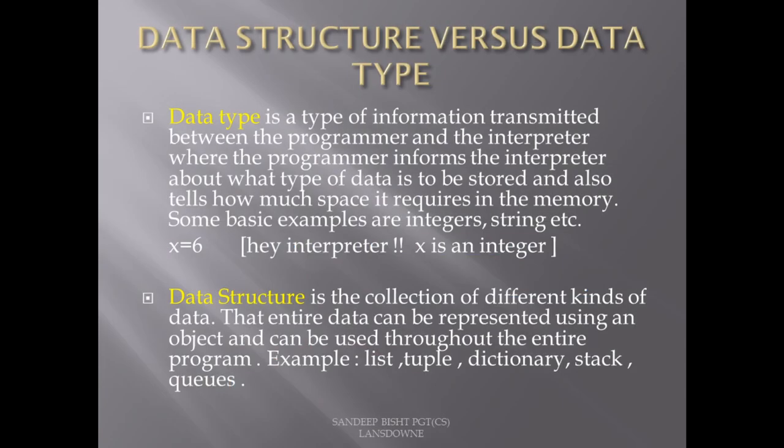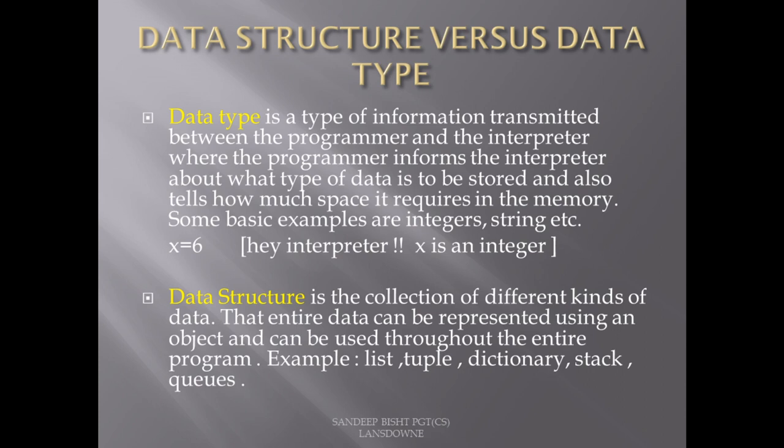Now coming back to the slide. From the definition, we can now understand what a data type is. It's a type of information transmitted between the programmer and the interpreter, where the programmer tells the interpreter about the type of a particular variable. Now we have to understand what a data structure is.